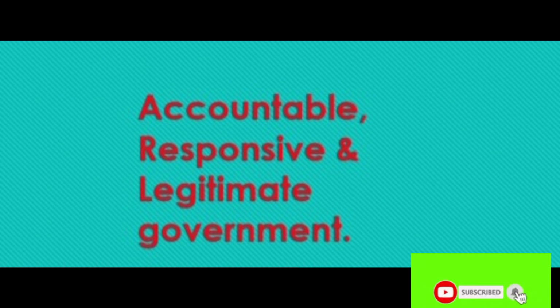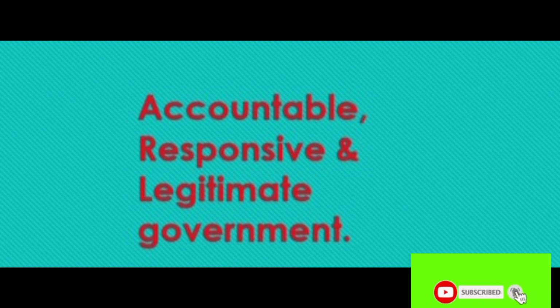Now we can see the next concept, accountable, responsive and legitimate government. In a democracy, we are most concerned with ensuring that people will have the right to choose their rulers and people will have control over the rulers. Whenever possible and necessary, citizens should be able to participate in decision making that affects them all. Therefore, the most basic outcome of democracy should be that it produces a government that is accountable to the citizens and responsive to the needs and expectations of the citizens.